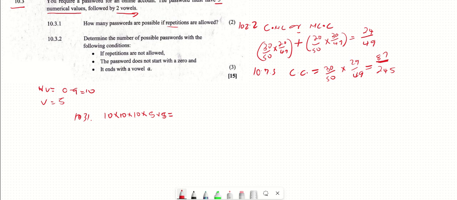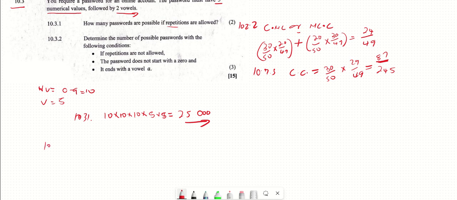So it's 10 times 10 times 10 times 5 times 5, which makes it 25,000 possible passwords.